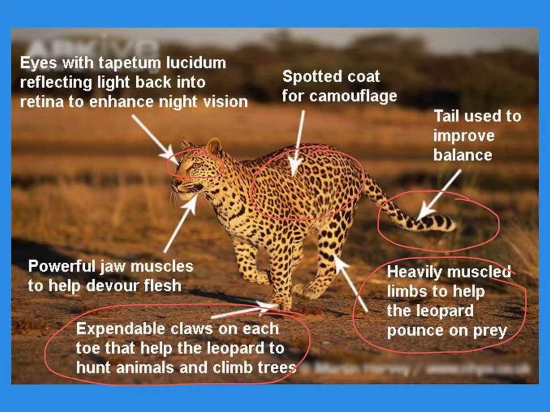And then finally, since it is a predator, it needs muscular jaws and sharp teeth to help it rip into the flesh of its prey. So these are all traits that cheetahs have that help it to survive. And then when it reproduces or mates with another cheetah, then these traits will get passed on to the next generation and the next generation.